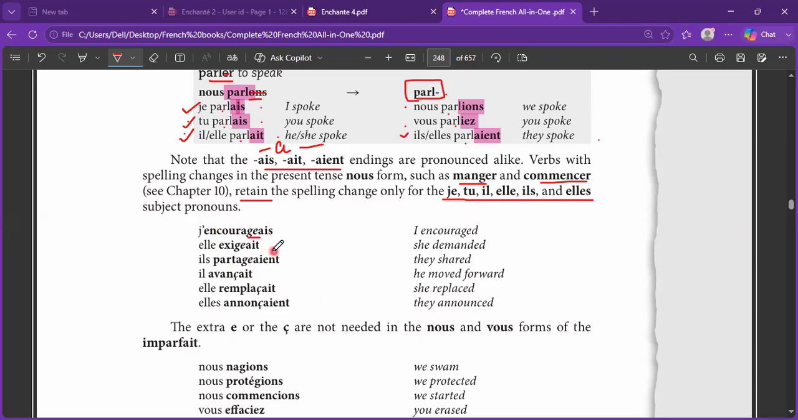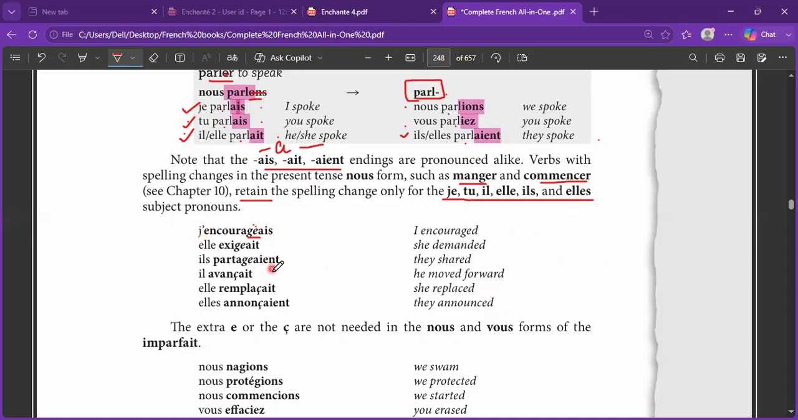For GER verbs, we used to put an extra E in the nous position. Like we have the given word encourager, which is to encourage. If you conjugate it, I'm not going into depth right now because we know how to conjugate it in the present tense. So when we say nous encourageons, there is an extra E with ONS. Once you drop that ONS, the E will remain in the spelling.